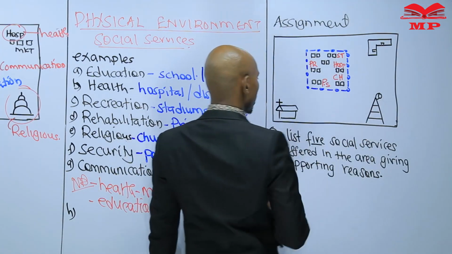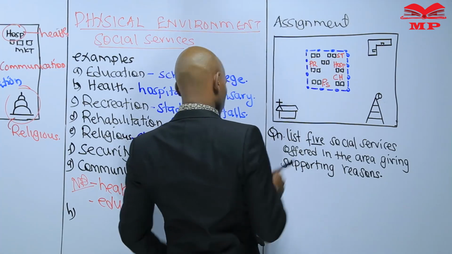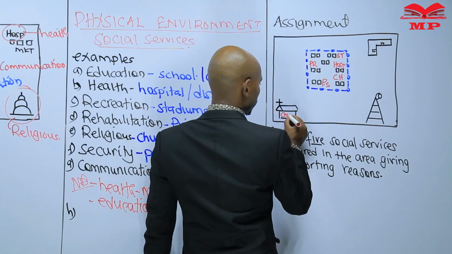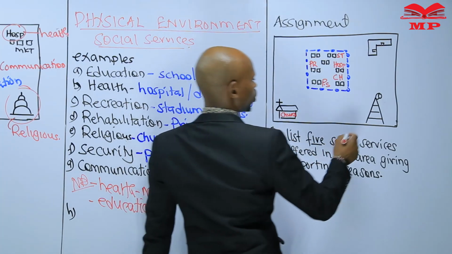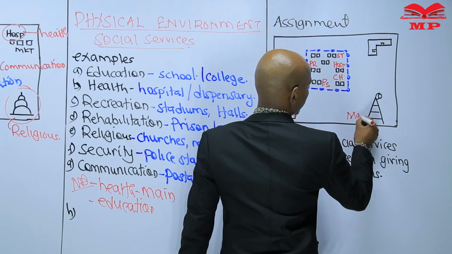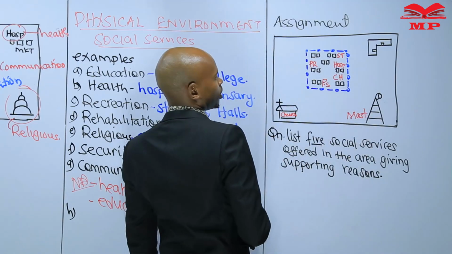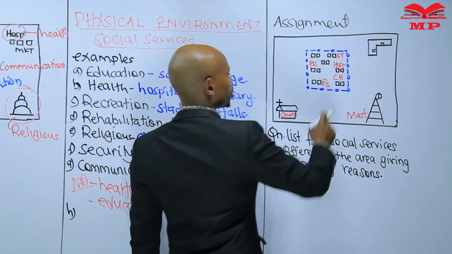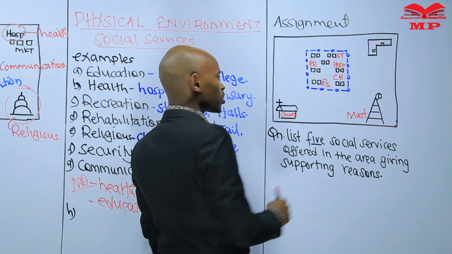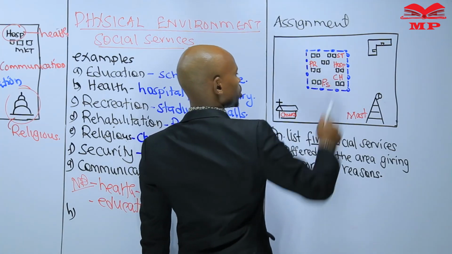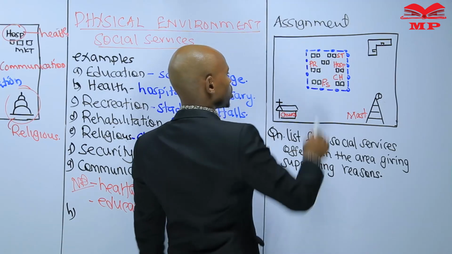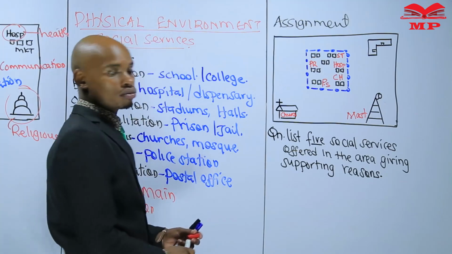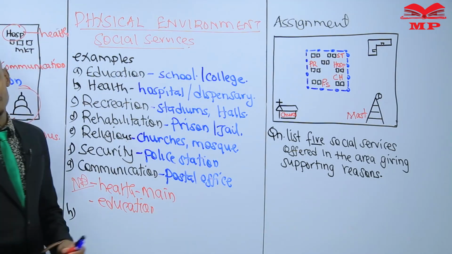This one is a telephone mast. This is a church. I can even write for you. This is a church. This is a telephone mast. And this is a school there. PS for a police station. CH for county headquarters. Police station, county headquarters, hospital, prison, stadium. What do they show? Which service do they offer?